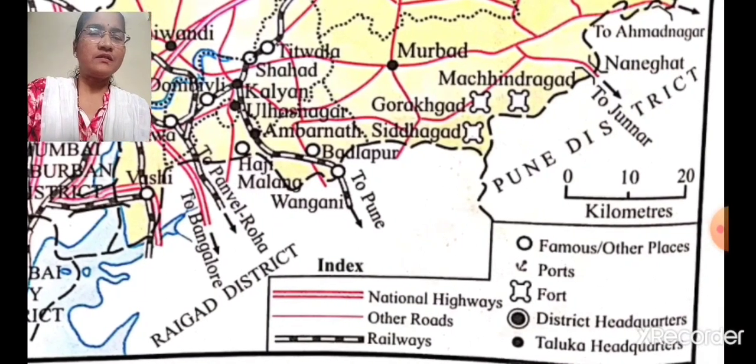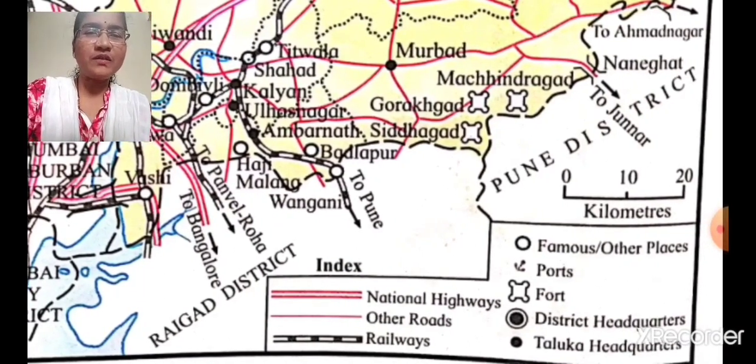So all these things we are going to discuss today, which are shown in the index. Yes, national highways, other roads, railways, then famous places, port, then fort, district headquarters and taluka headquarters. All these things we are going to discuss in this map today. Now as you all know, index helps us to understand the map. Children, can you see some particular signs and symbols are used to show all these things in the map?